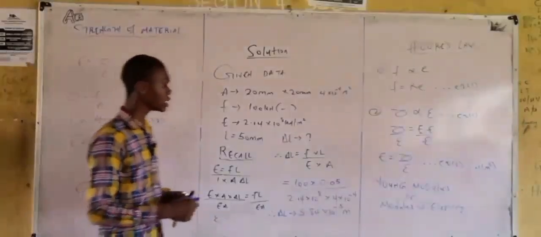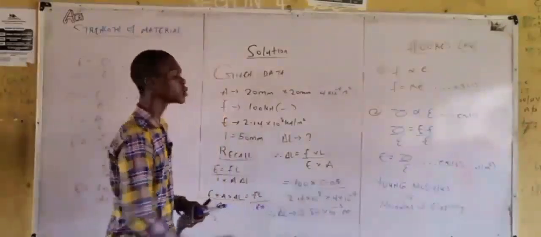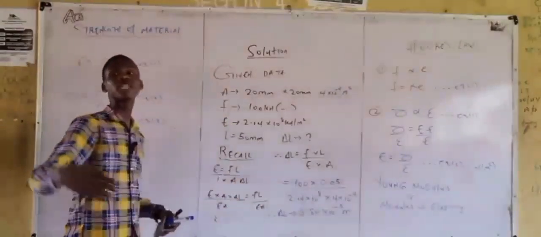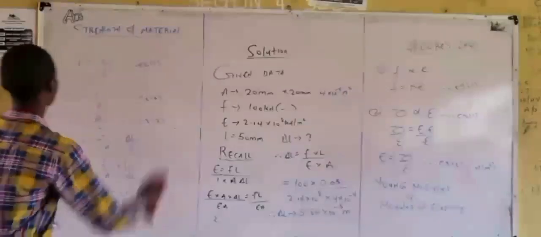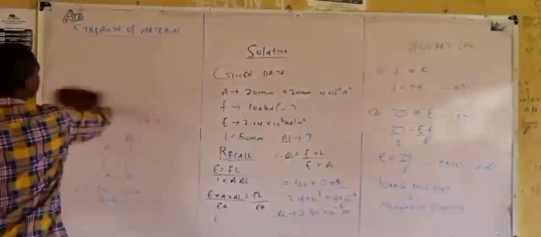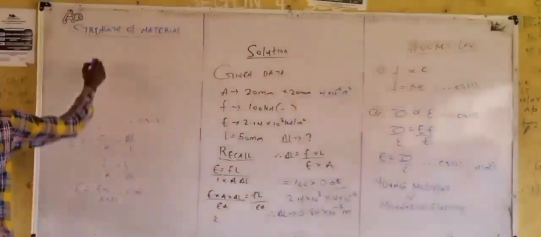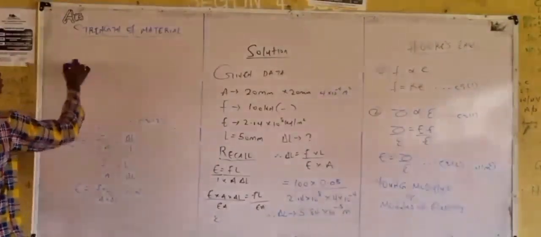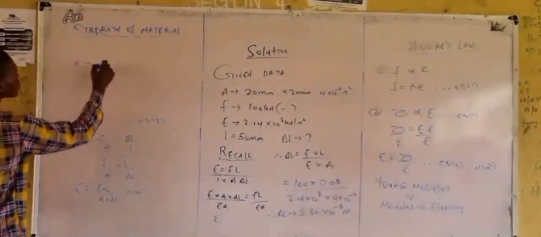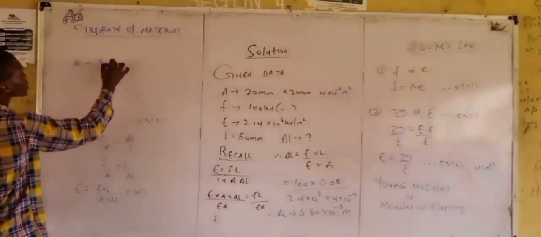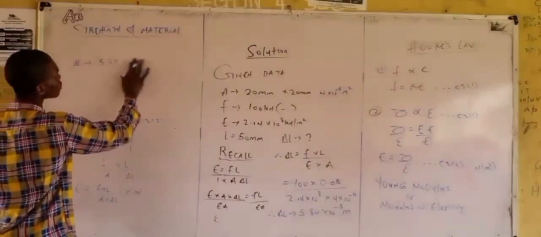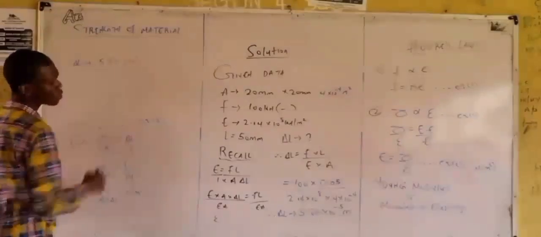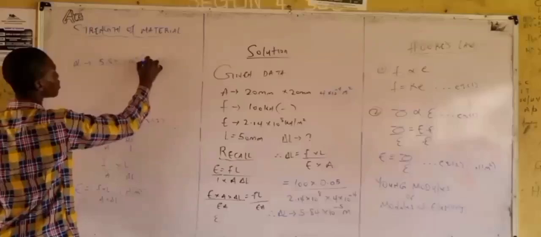Your answer is in meter. You can as well convert your answer to millimeter. We've calculated the change in length to be 5.84 times 10 raised to the power of minus 5 meter.